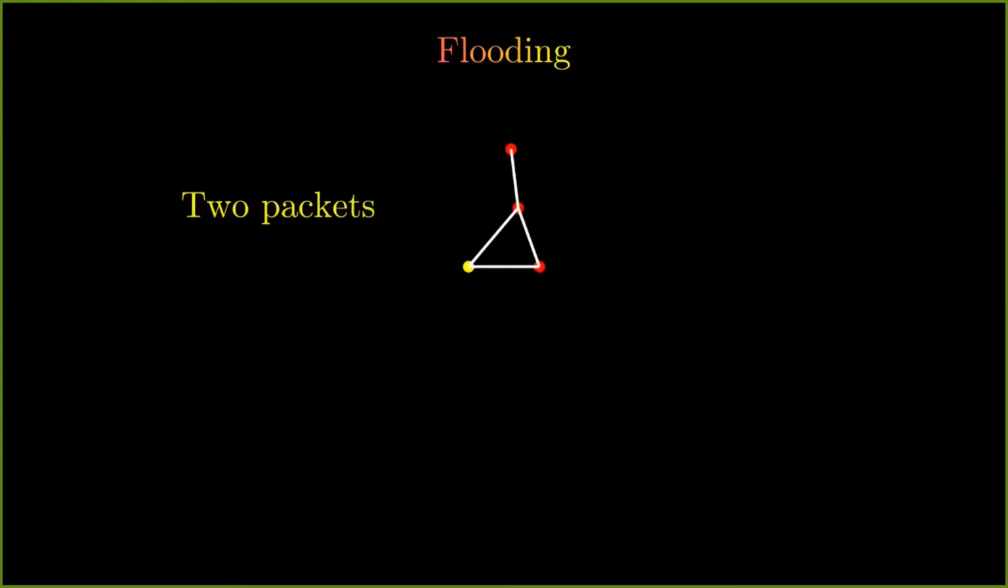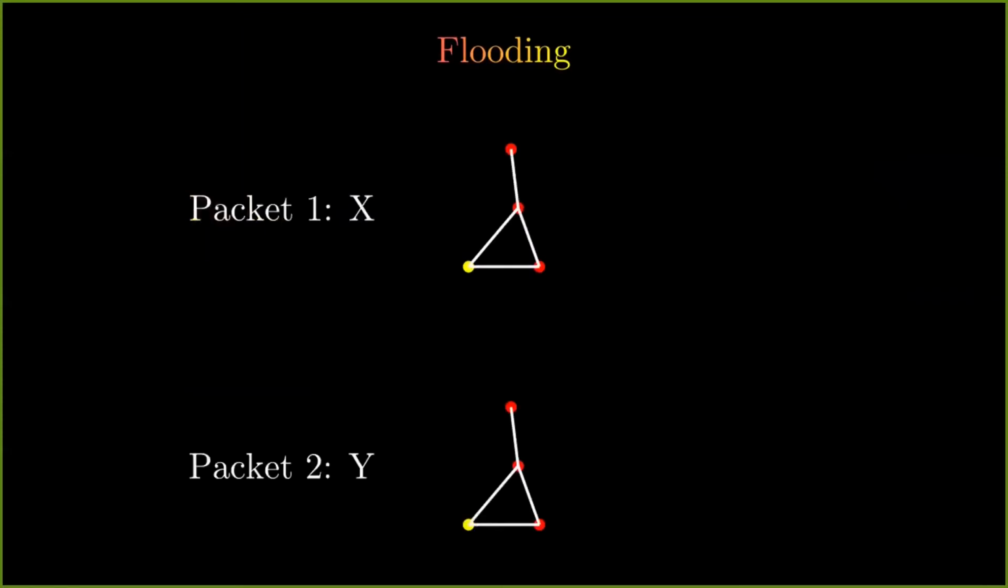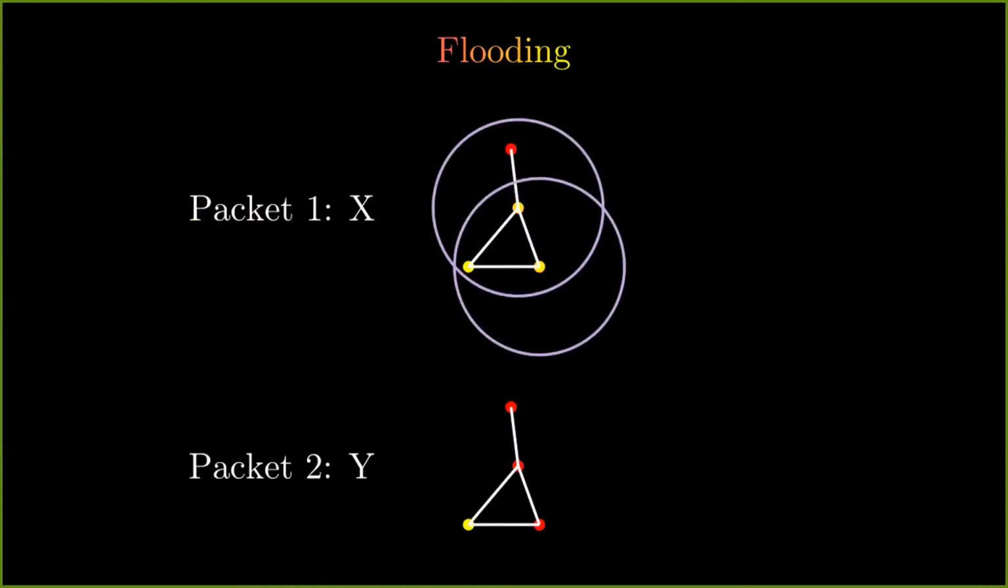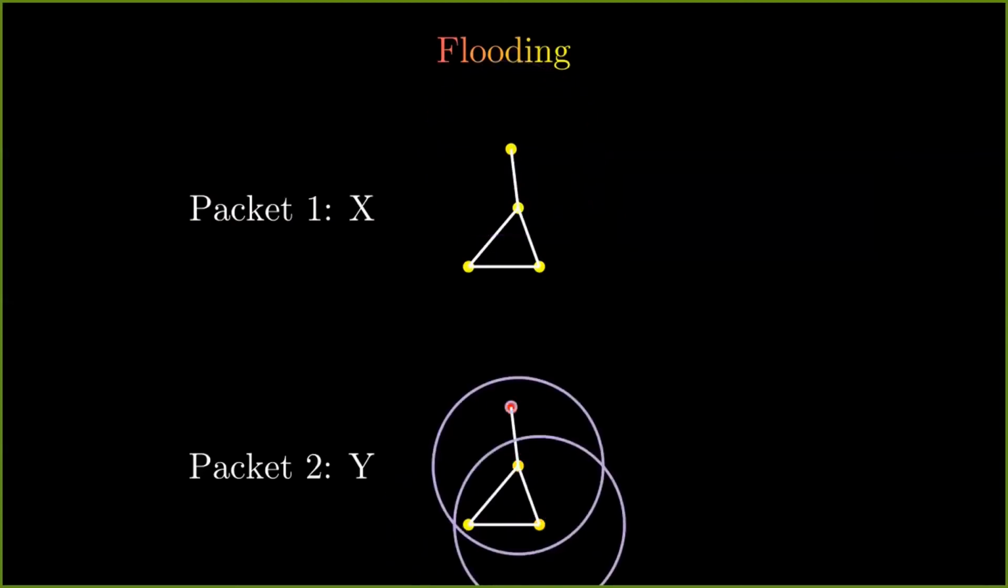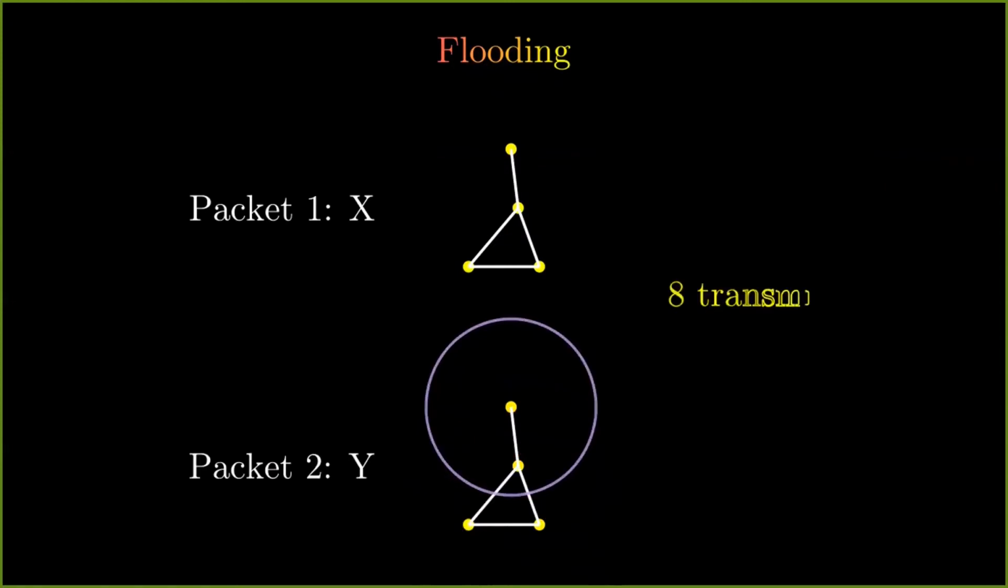Let me explain flooding using this small graph of 4 nodes, where the yellow node is the source which has 2 packets that it has to transmit, packet 1 and 2 with information x and y. In the flooding mechanism, whenever a node receives a packet, it blindly transmits it to all its neighbors, and it does this for each of the packets it receives. Here there are 4 nodes and 2 packets, and hence there are 8 transmissions.